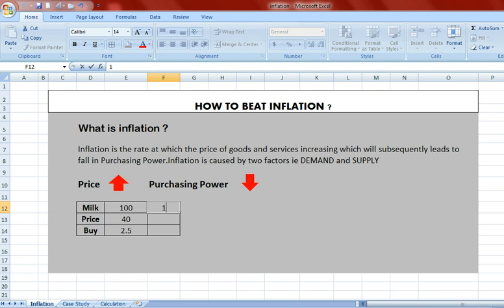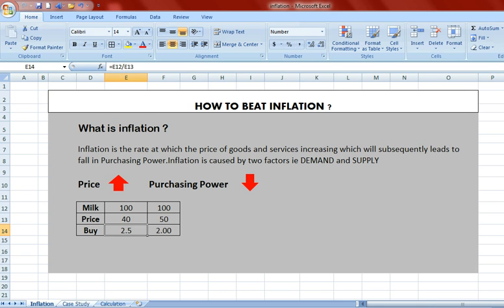Assume you are allocating the same 100 rupees a year later, but the price never remains the same. Due to inflation, the price increases by 25% and it shoots up to rupees 50. In this case, you will be able to buy only 2 liters where you had bought 2.5 liters a year later. So this is the inflation effect, which significantly reduces the purchasing power of an individual.